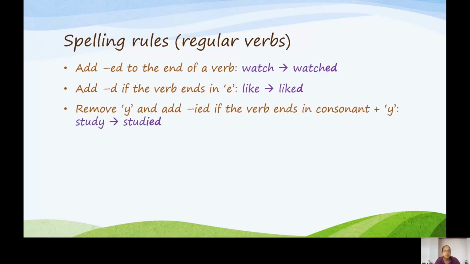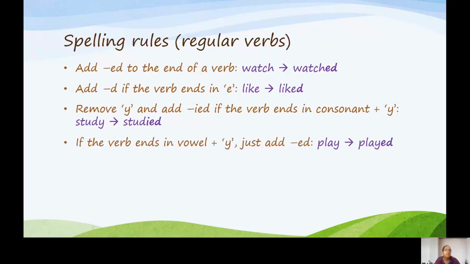If the regular verb ends in a consonant and a y, we take off the y and add ied. For example, study becomes studied, ied, no y.